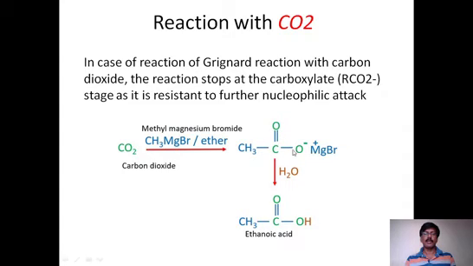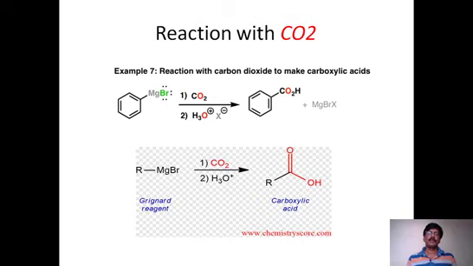So methyl is added to carbon, and this O now became O minus Mg plus Br, and on hydrolysis this MgBr is removed as MgBrOH, and hydrogen is attached here. Therefore it becomes CH3COOH, which is nothing but ethanoic acid, or we can call this acetic acid. You can see how differently we can explain this.